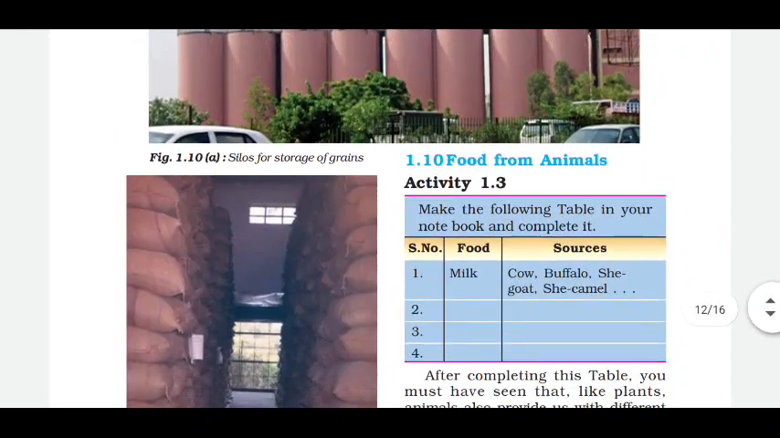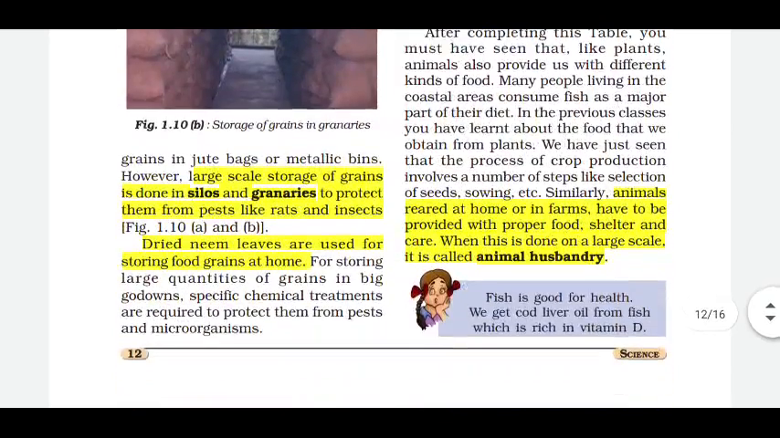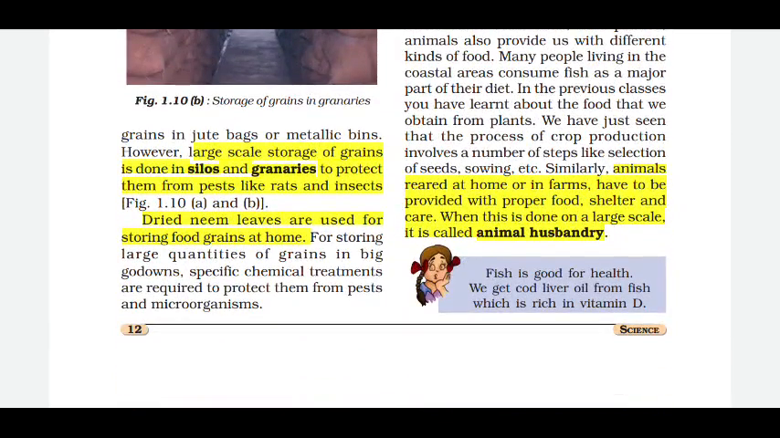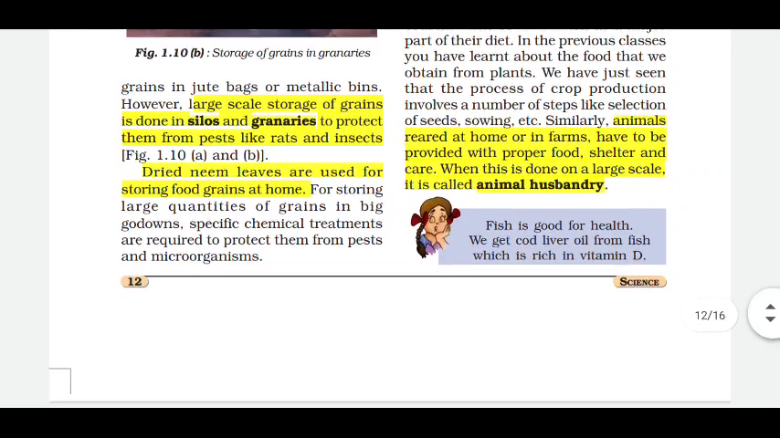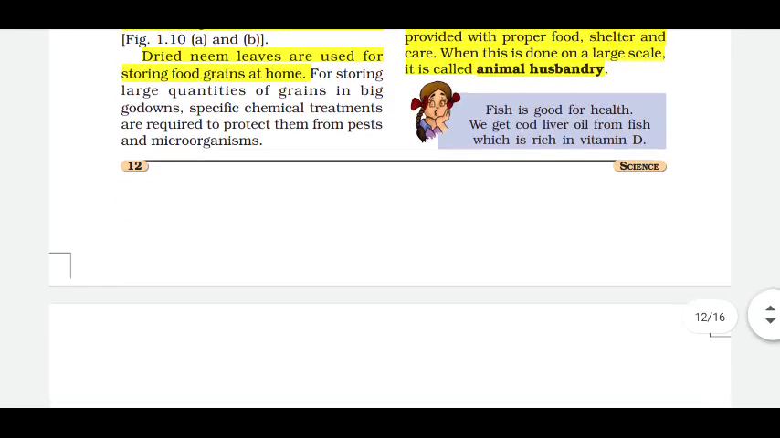Now come to food from animals, 1.10. Animals reared at home or on farms have to be provided with proper food, shelter, and care. When this is done on a large scale, it is called animal husbandry.